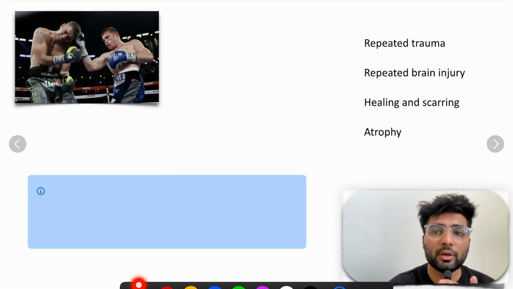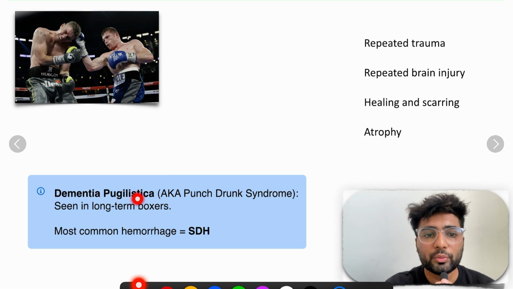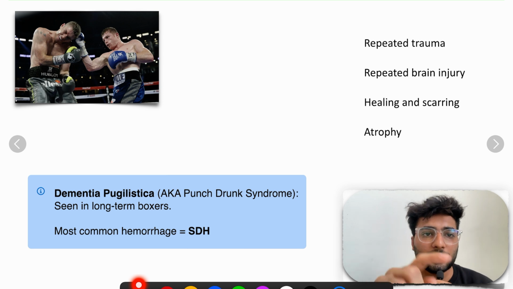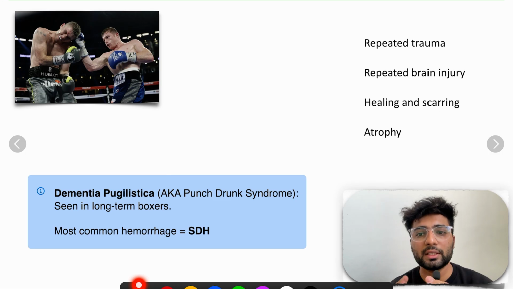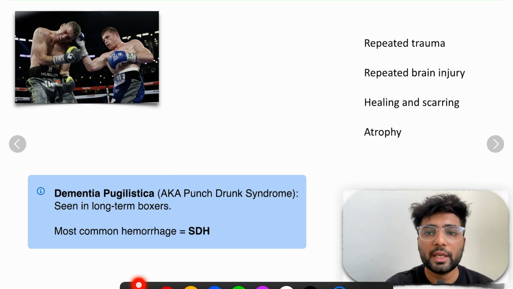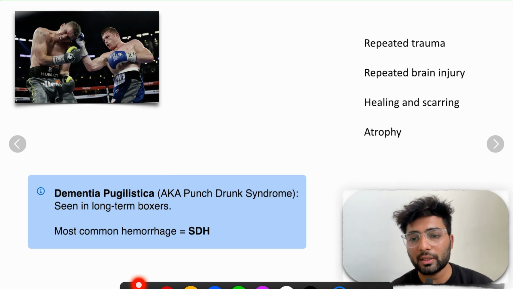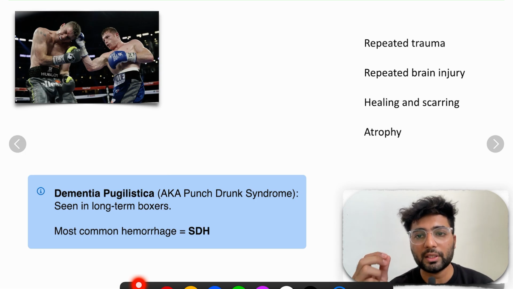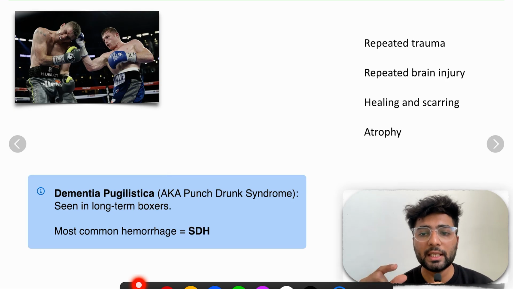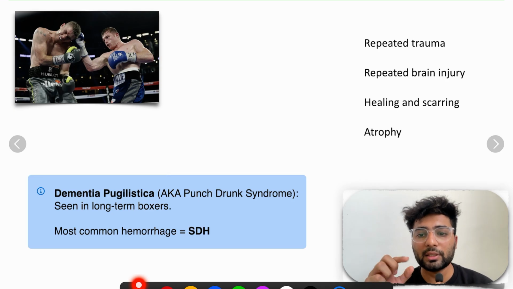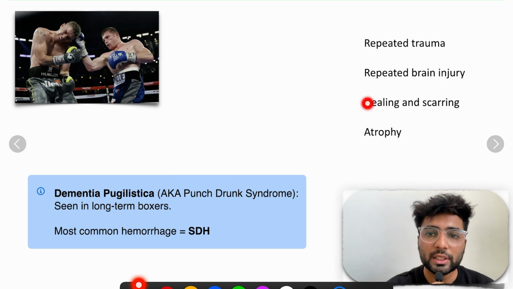there is a condition called dementia pugilistica, also known as punch drunk syndrome. What happens here is the boxer is getting a lot of trauma, chronic trauma in his entire life. This will cause what? Repeated brain injury due to trauma. Whenever any part in the body is injured, there is inflammation and healing. Whenever there is healing, there is contraction. Let's say a wound in your hand, whenever it heals, there is a blackish thing and contraction. So it will cause healing and scarring, which will cause brain atrophy.